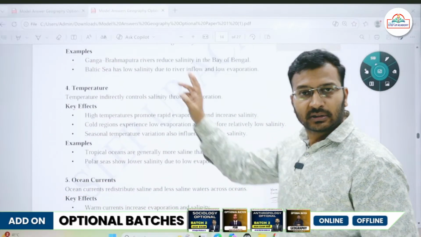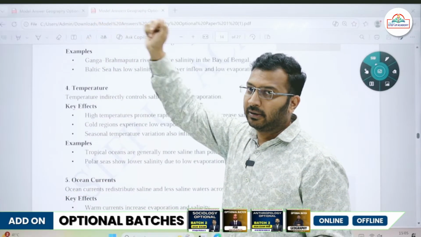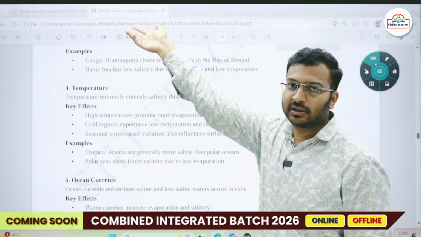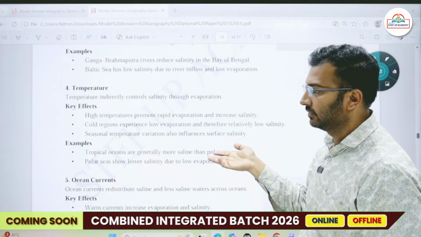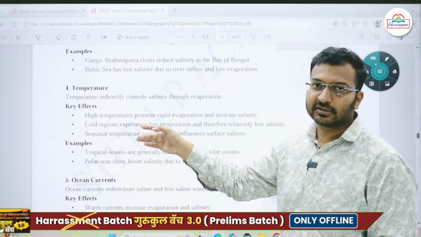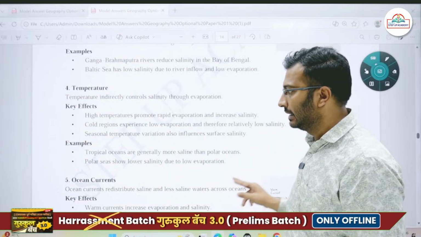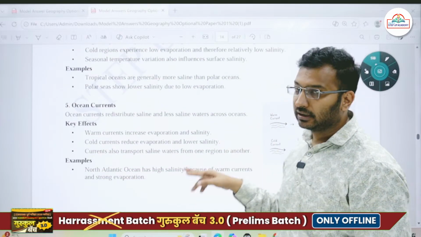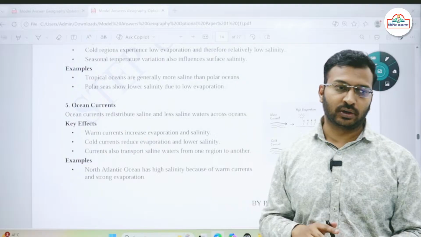Then temperature is related to evaporation. Okay, wherever there is high temperature there will be high evaporation and high salinity. Wherever there is low temperature there will be low evaporation and low salinity, as a result of which polar areas have less salinity. Okay, then ocean currents also affect the salinity to a great extent.